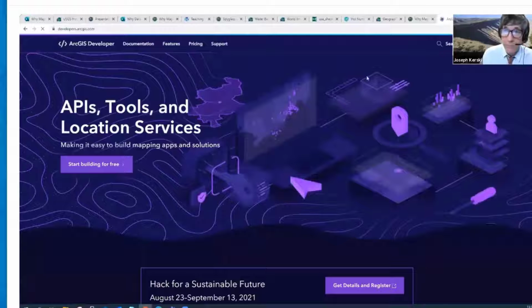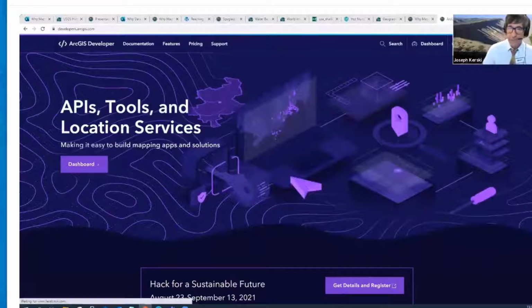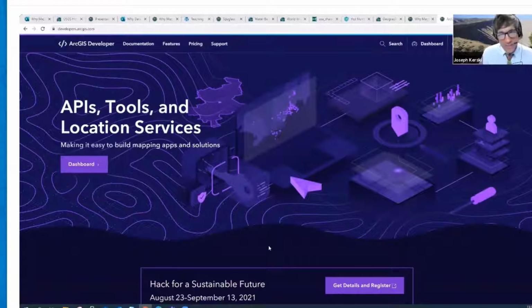So I'm going to give you a place where you can go to get a free account so you can make story maps, you can make maps, and that's right here. Now, don't let this developer page scare you off. You don't have to be a developer, in other words, a coder that knows about JavaScript and Python, which actually makes all these maps work in the first place. You don't have to be a coder.